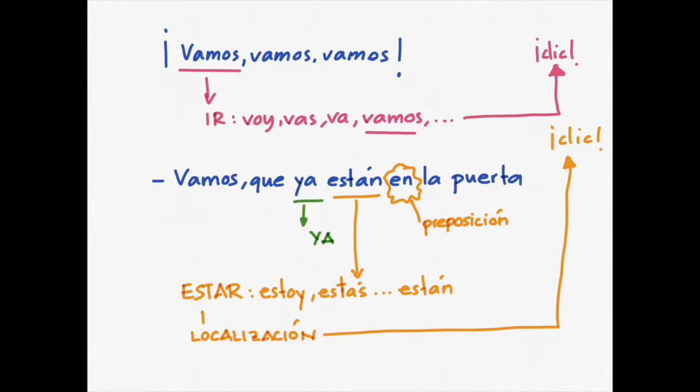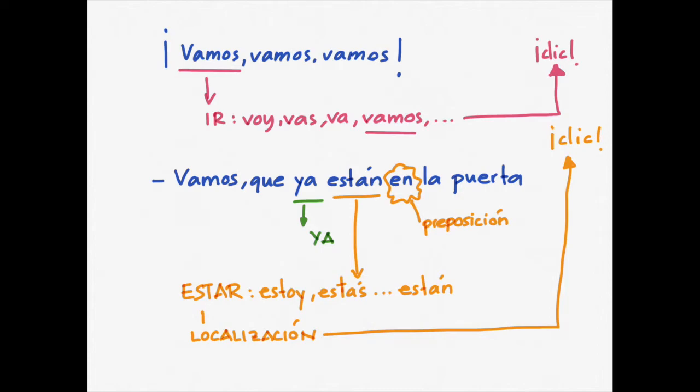And then he says, vamos, que ya están en la puerta. And this vamos is more like let's go. They are already at the door. So, vamos, que ya, already, ¿no? Ya means already. Están. They are already. Están en la puerta, at the door.